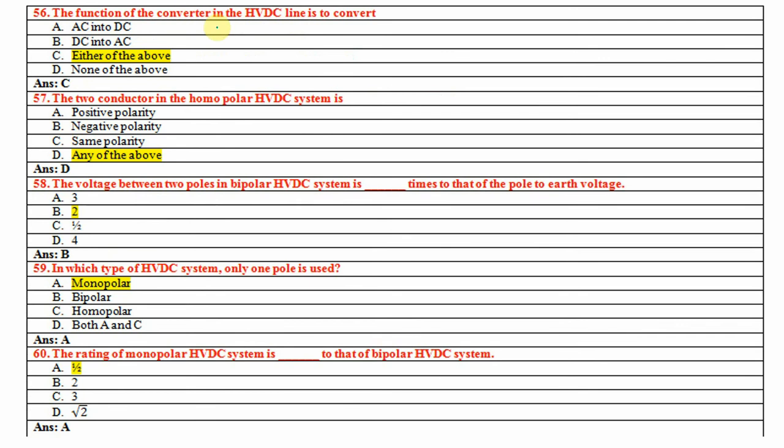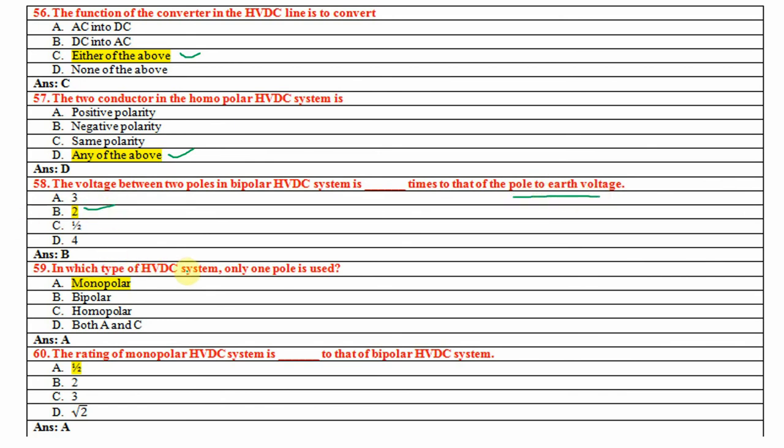The function of the converter in an HVDC line is to convert AC to DC and DC to AC, right? So either of the above. The two conductors in homopolar HVDC systems have positive polarity, negative polarity, or the same polarity. So any of the above. The voltage between two poles in a bipolar HVDC system is 2 times the pole to earth voltage. So the answer is 2 pole.